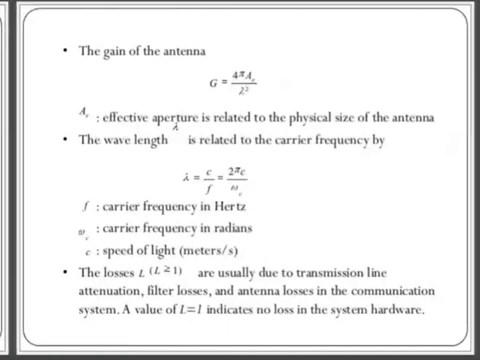The gain of the antenna is given by this equation, G equals 4 pi A e divided by lambda square.